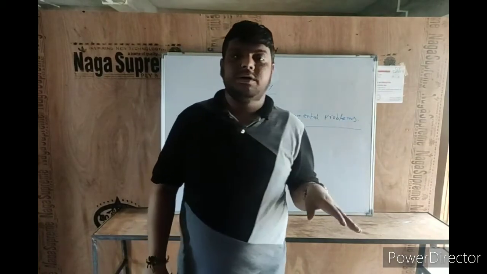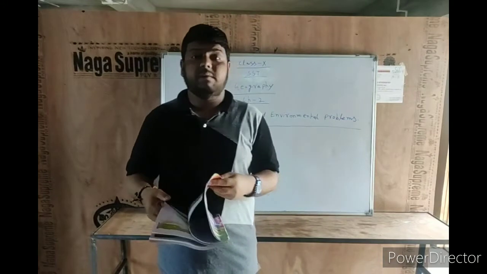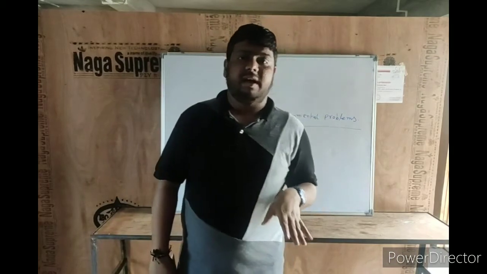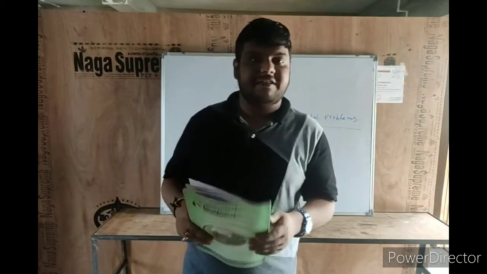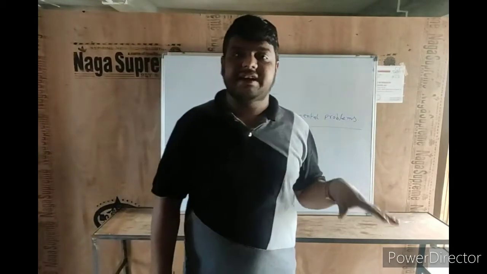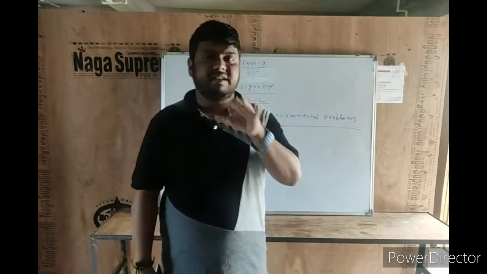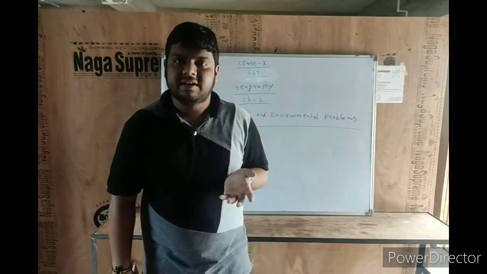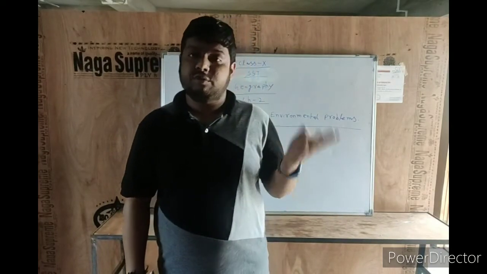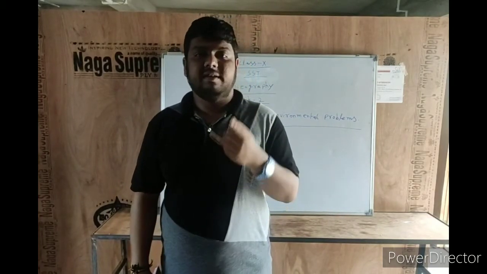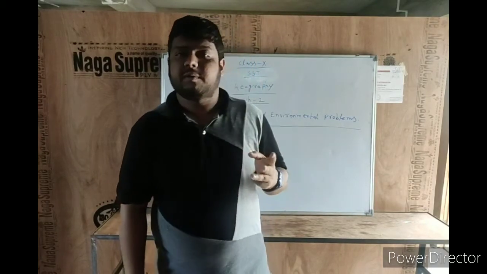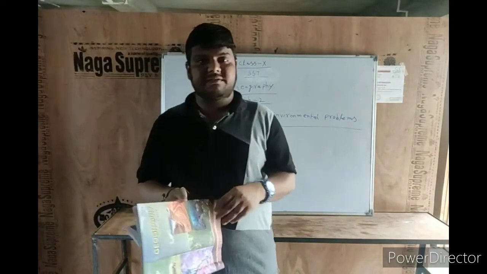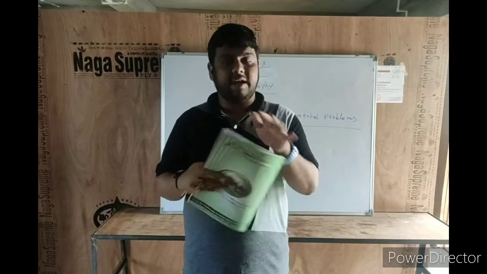So today I hope you have understood what the environment is and how it is related to our life, and what the four layers of the environment are: lithosphere, hydrosphere, atmosphere, and biosphere. Side by side, we have also discussed the various categories of environmental pollution and how it makes an impact on our life. We discussed that environmental problems are categorized into three categories: local, regional, and international. I hope all of you have understood what we discussed today. For the second part of this chapter, I will upload another video.